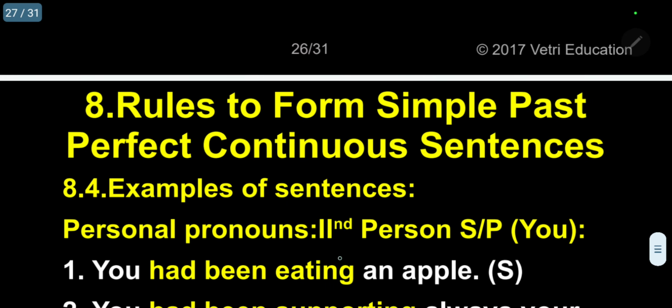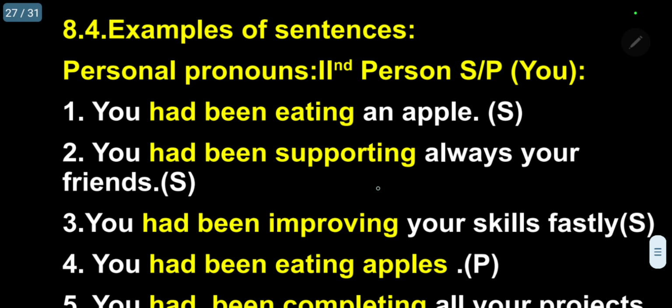Let me go for personal pronoun, second person, singular and plural. Always had been will be common. You had been eating an apple. See here, eating, two vowels, so only one T, then ing. You had been supporting, T is a consonant, so ing. You had been improving, we removed E, ing, your skills fastly.